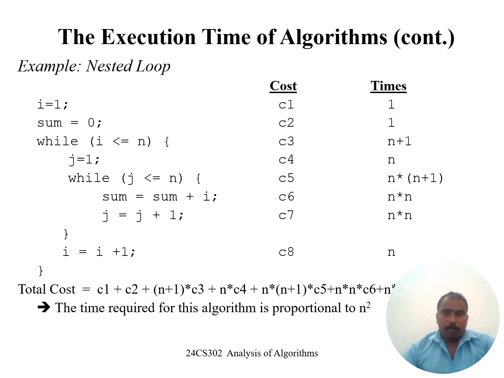Next, j equal to j plus 1, n star n. And next, I equal to I plus 1, this will go to n. Finally, we want to add all the values and take the maximum value. That value is the time complexity value for this nested for loop.